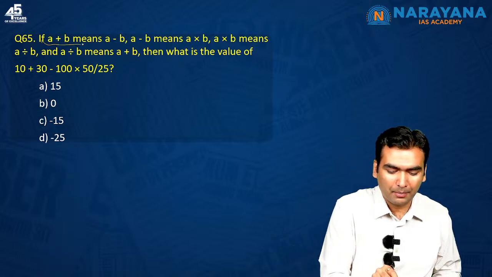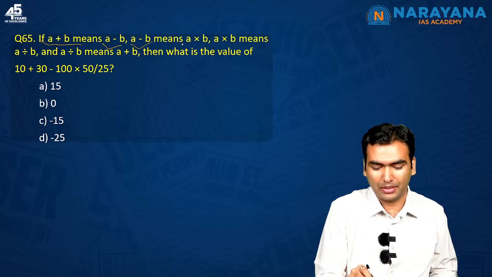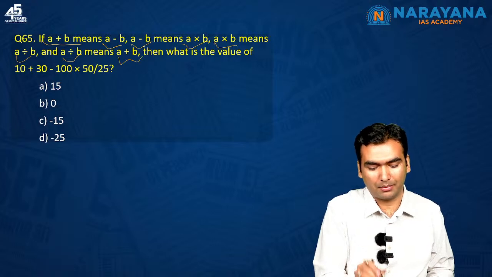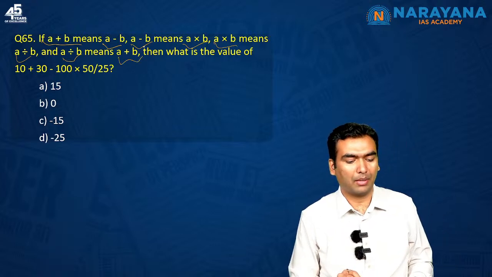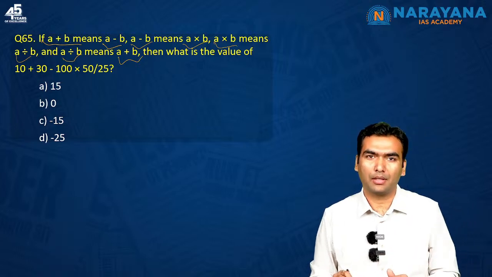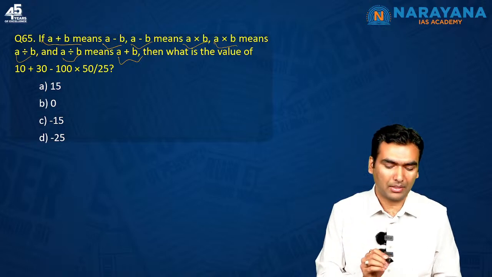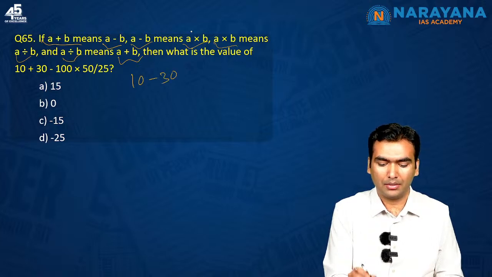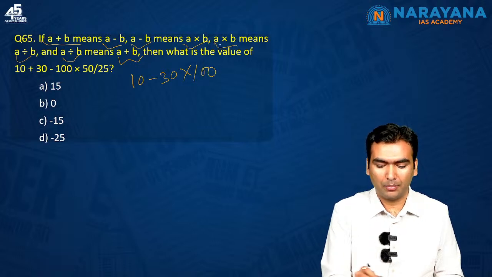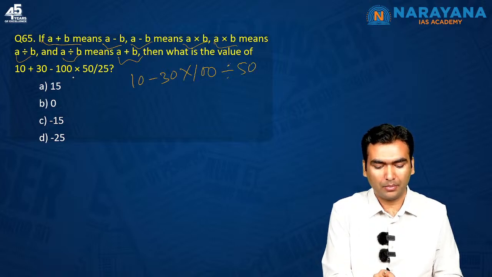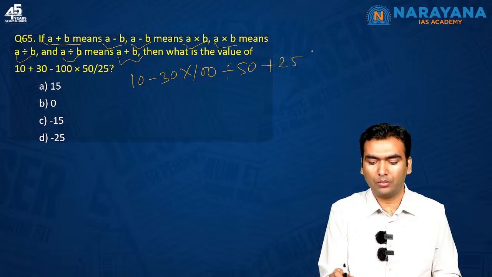If a plus b means a minus b, a minus b means a into b, a into b means a divided by b, and a divided by b means a plus b, then what is the value of 10 plus 30 minus 100 into 50? So simply what you have to do is replace the symbols and do the BODMAS. This is a question of BODMAS. So 10 plus is replaced by minus, 10 minus 30; minus replaced by multiplication, into 100; multiplication replaced by division; division replaced by plus. Now you have to apply BODMAS.